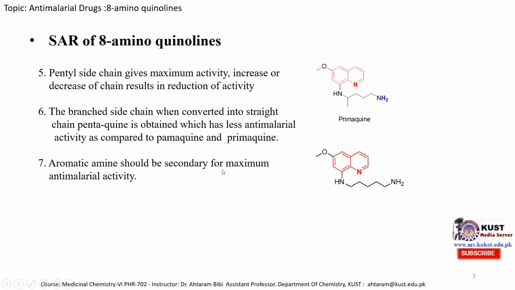The aromatic amine should be secondary for maximum anti-malarial activity. This is the secondary aromatic amine. So it's necessary that it should be a secondary amine. If it is converted to a tertiary amine, then its anti-malarial activity decreases. So a secondary amine is compulsory for the anti-malarial activity of the primaquine molecule.